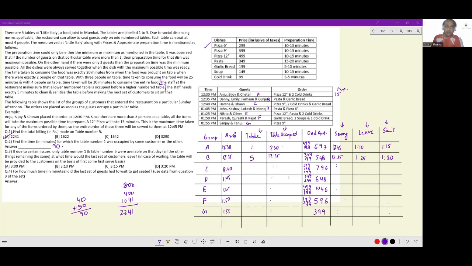They cannot be assigned a table prior to that. So we'll assign the table to them at 1:15. They'll get table 1 at 1:15. So 20 plus 15, 35 minutes. These nice folks had to wait for 35 minutes.